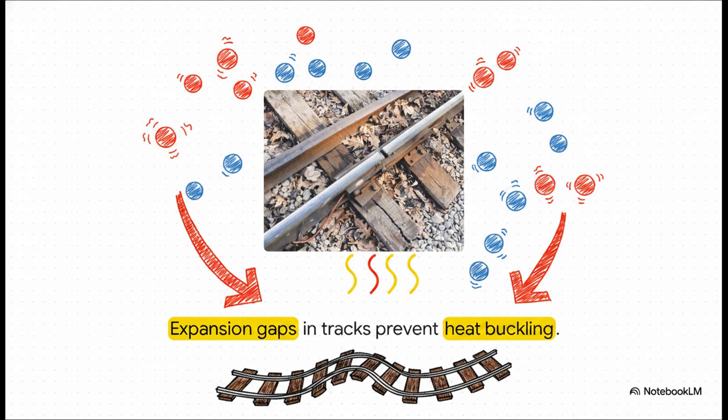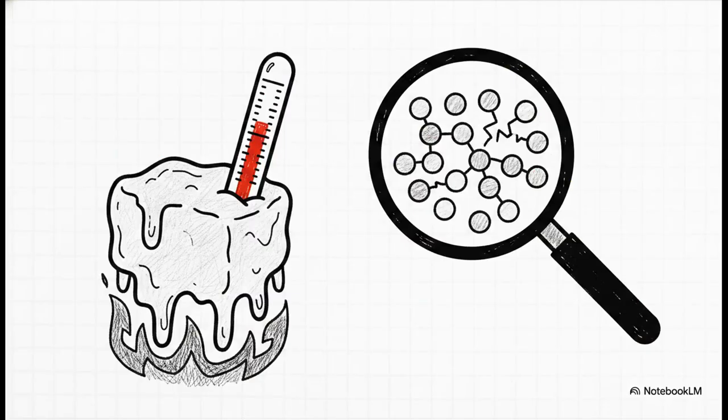That is microscopic motion causing macroscopic destruction. Now here's a detail that totally catches people off guard. Say you're melting pure ice into water, right? If you track that with a thermometer, the temperature won't rise a single degree. It will sit stubbornly at 0 degrees Celsius until every last microscopic piece of ice has melted.